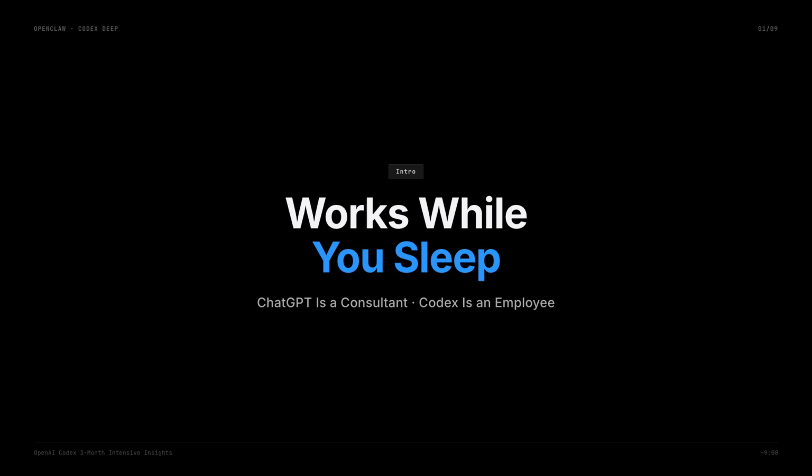This is OpenAI Codex. You may have used ChatGPT, but the difference between ChatGPT and Codex can be summed up in one sentence. ChatGPT is a consultant, Codex is an employee. A consultant answers your questions, then you still have to do the work yourself. An employee takes your goal and delivers the result.